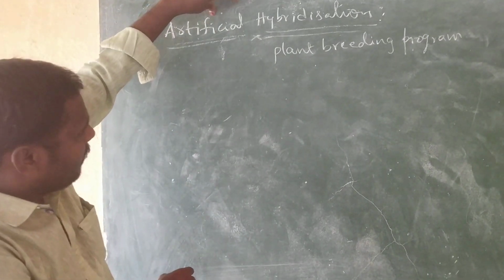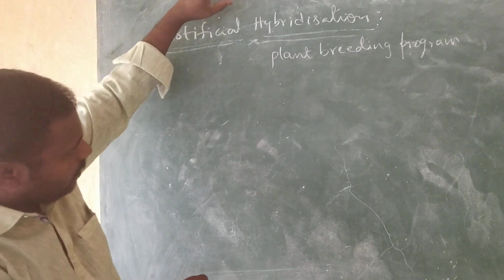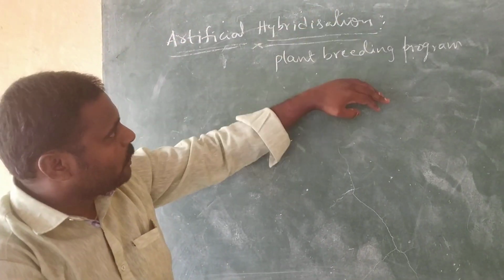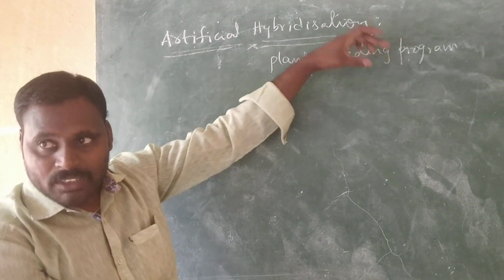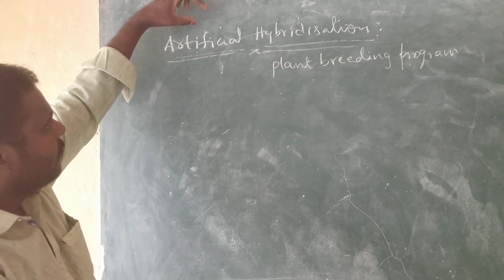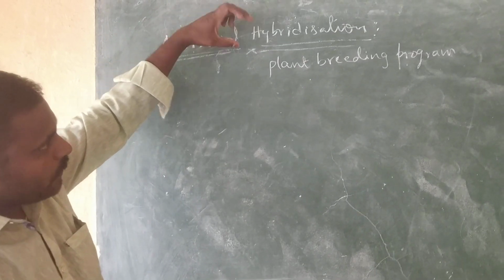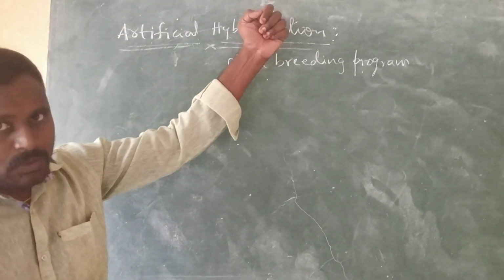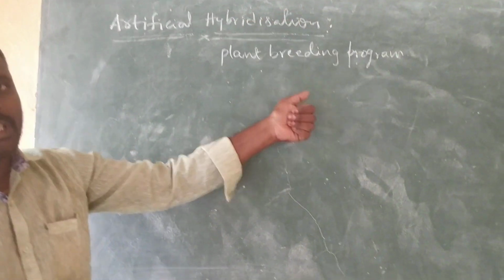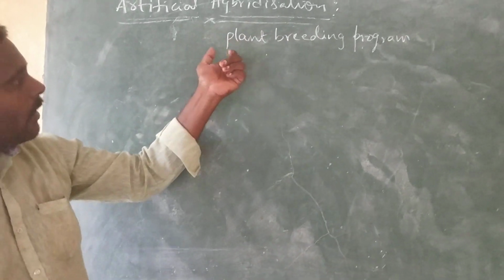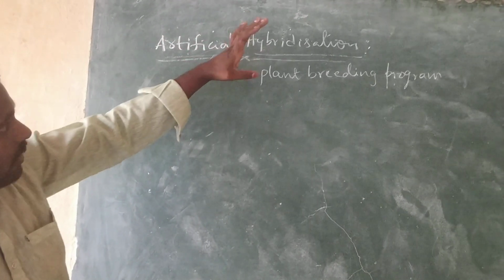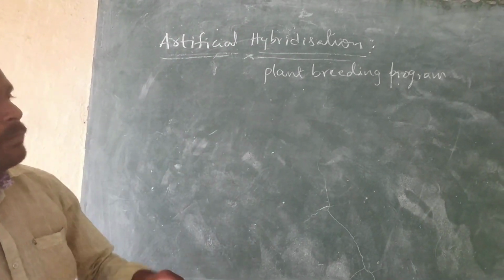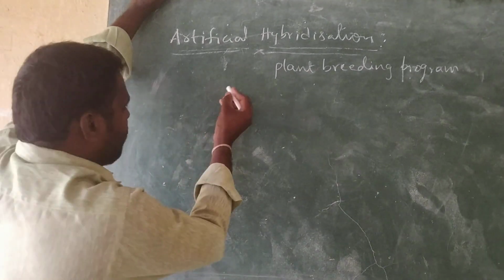Artificial hybridization is one of the major approaches in crop improvement programs. The crop improvement program is nothing but a plant breeding program. In such programs, the desirable pollen grains are shed over the stigma to facilitate pollination, and the stigma is protected from unwanted pollination. But this artificial hybridization is achieved by three methods. What are those three methods?